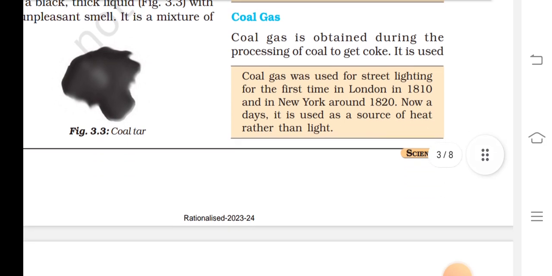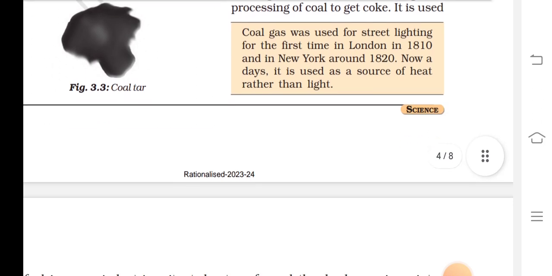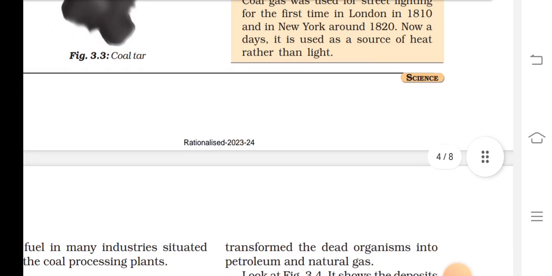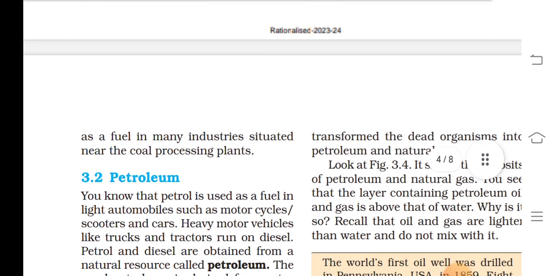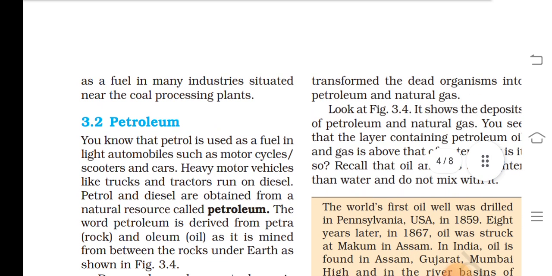Coal gas. Coal gas is obtained during the processing of coal to get coke. Coal gas was used for street lighting for the first time in London in 1810 and in New York around 1820. Nowadays, it is used as a source of heat rather than light, as a fuel in many industries situated near the coal processing plant.